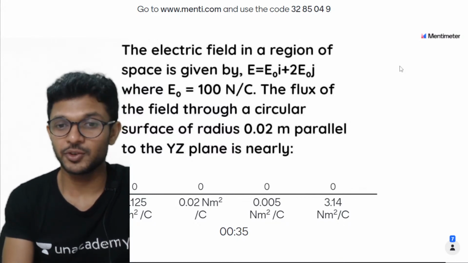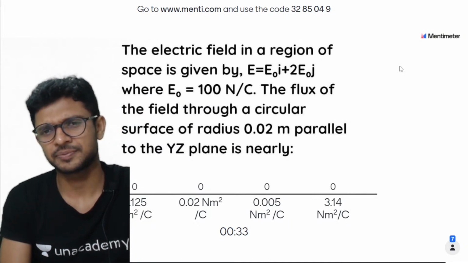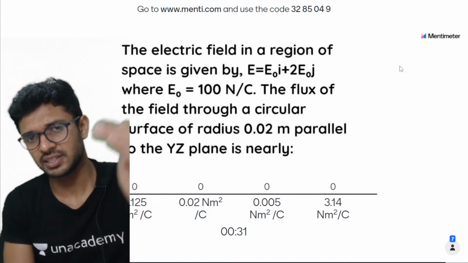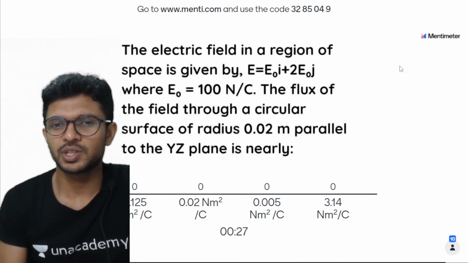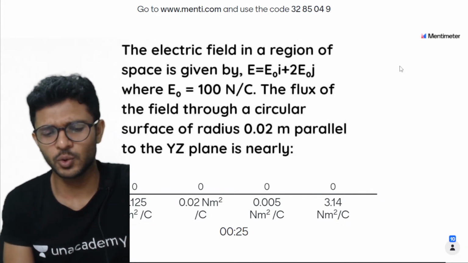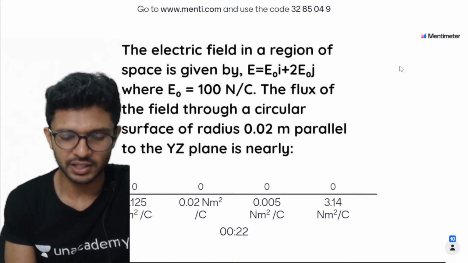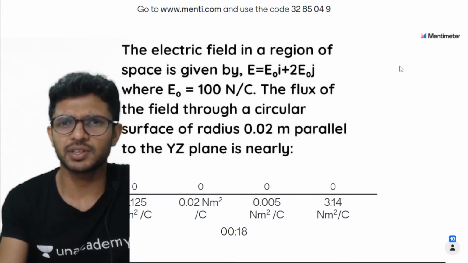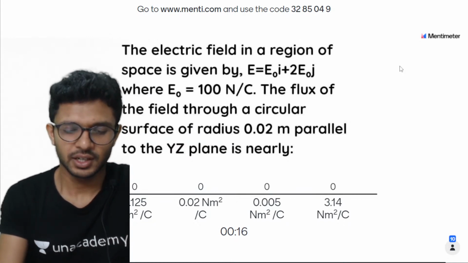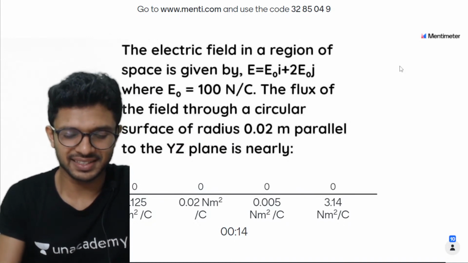So let me see how many of you can solve it. It's very simple actually. But you should know the basic equations and the concept of area vector. Those who know that, the answer will come like this. Others will go in loops. And don't worry, because after the quiz we'll be discussing together and understand this.